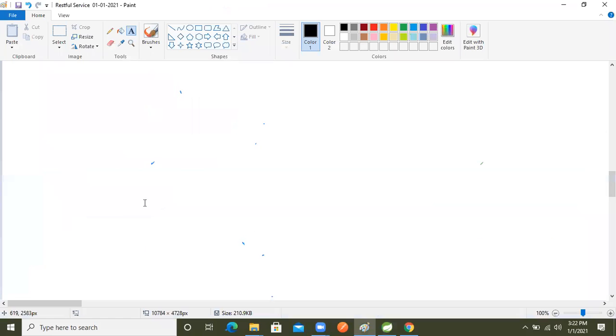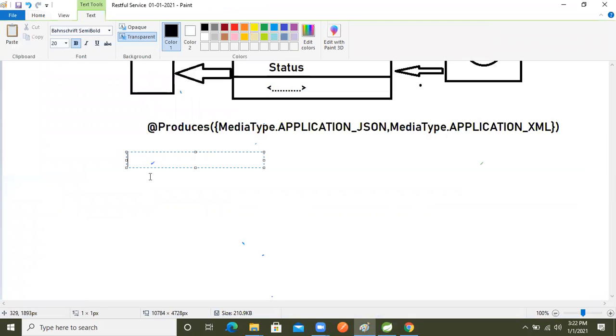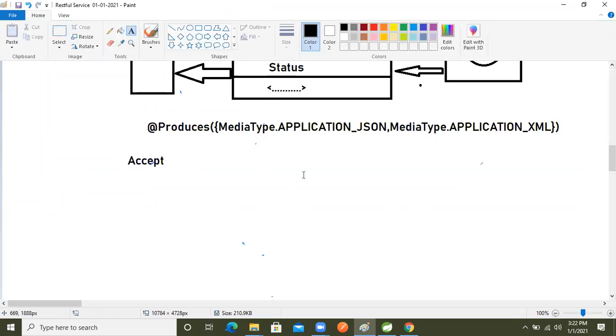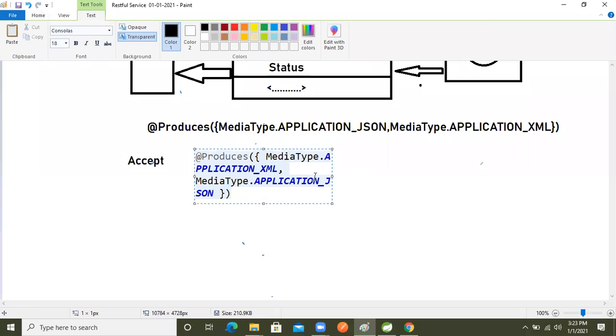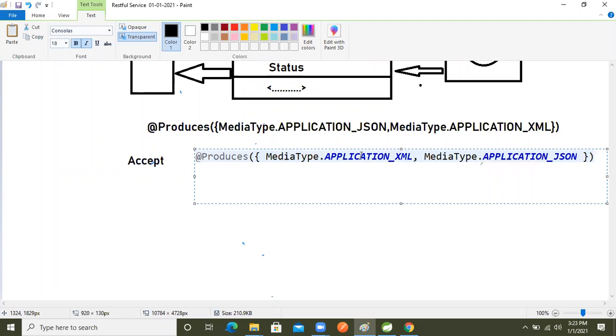If we do not select the acceptance type, then in this argument, whichever one is first, that data will be produced by default by our front controller, right? For example, if XML is first and we do not select an acceptance type, we get XML data by default.